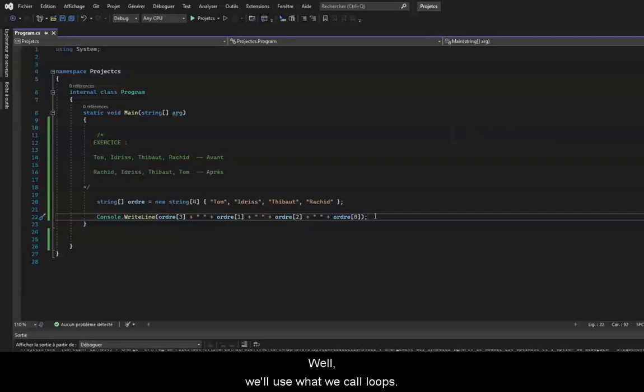Well, we will use what we call loops. It's a concept that we'll talk about in another video, but basically, it will allow us to repeat one or more instructions several times without having to write hundreds of lines of code.